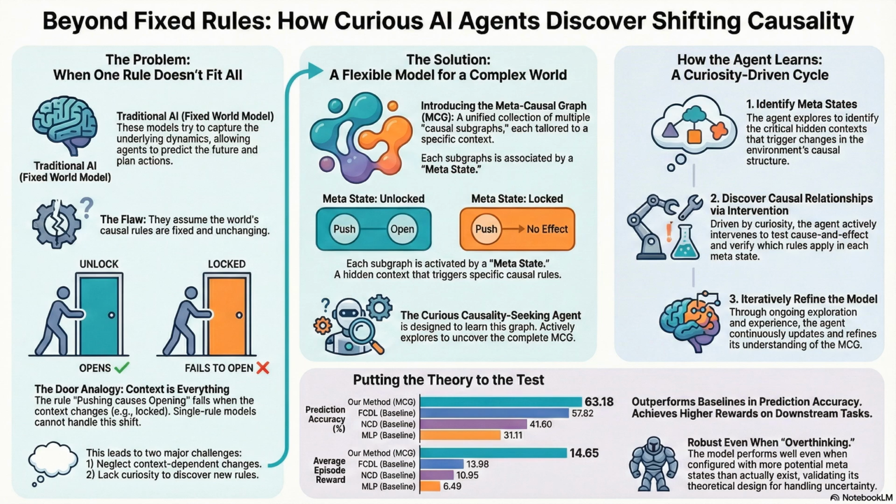That's where the curiosity part comes in. The agent needs to prioritize what it pokes. So how do you program curiosity? Is it just random exploration? No, it's all math. They use a metric called edge entropy. Edge entropy. Okay, break that down. So imagine a graph. The edge is the connection between two things, like pushing and door opening. If the AI is 99% certain that pushing opens the door, the entropy on that edge is super low. It's boring. No new information to get there. So it ignores it. It ignores it.